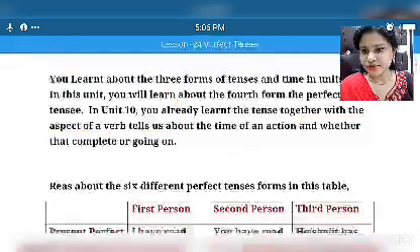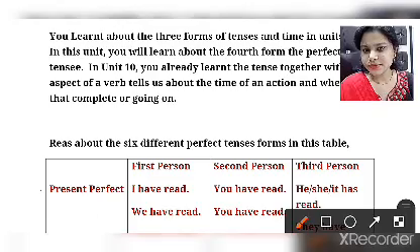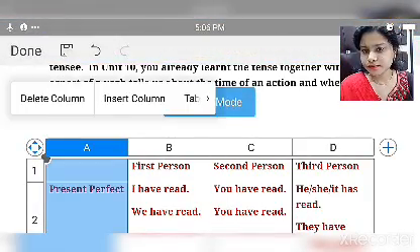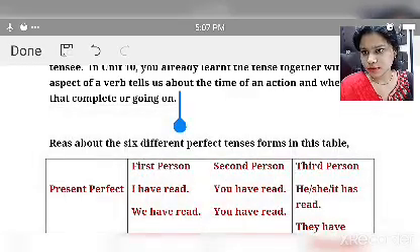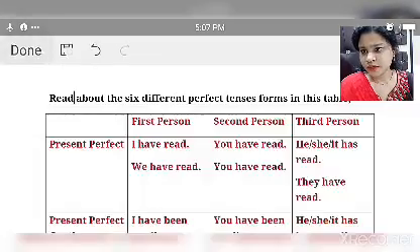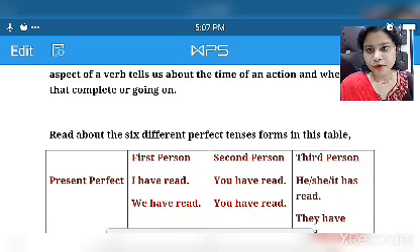Now let's move further. Read about 6 different perfect tense forms in this table.